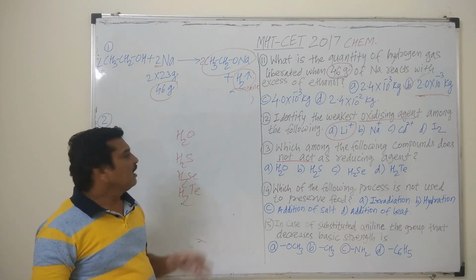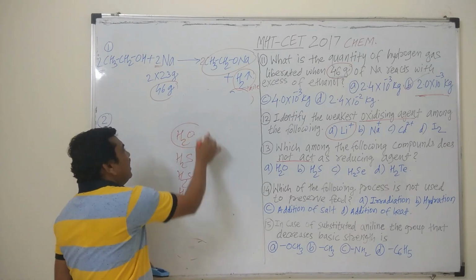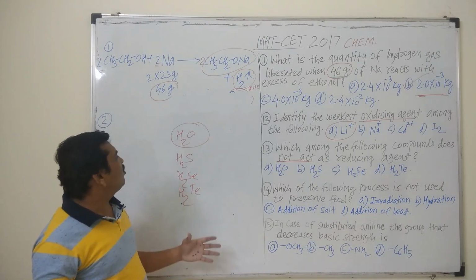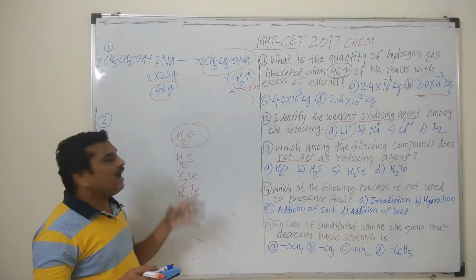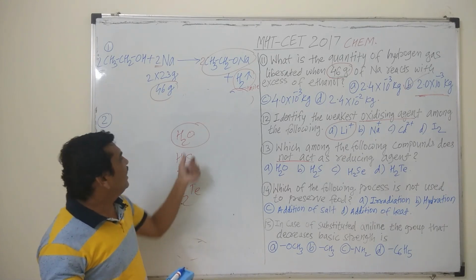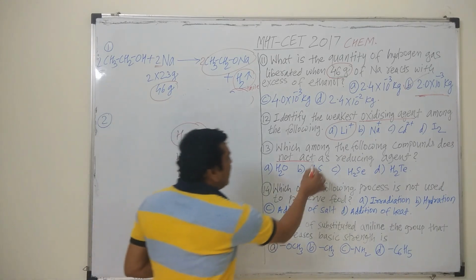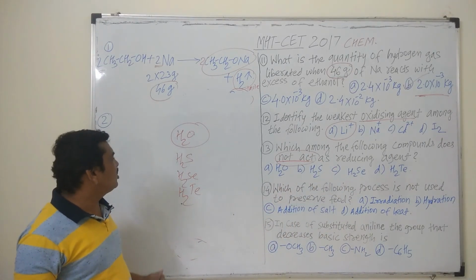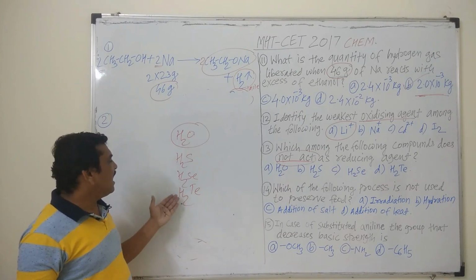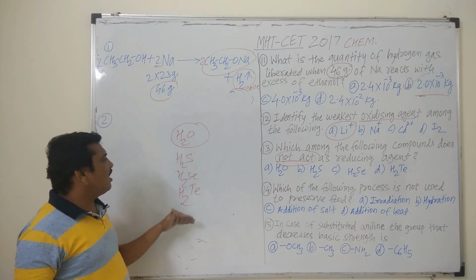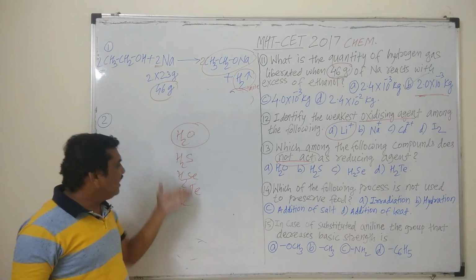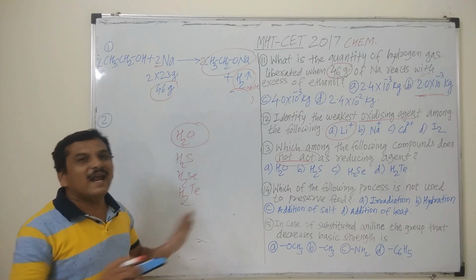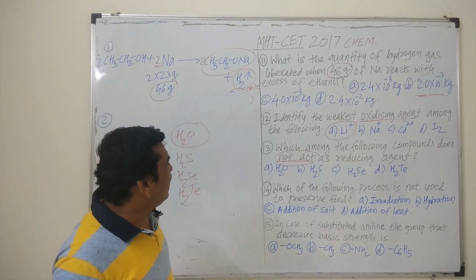attraction among them, and these molecules are held together by which type of forces? These are hydrogen bonds. Strong hydrogen bonds are present among these molecules, and it is not easy to break, and hence H2O cannot act as a reducing agent because the bond dissociation energy is maximum in case of H2O as compared to H2S, H2Se and H2Te, because the size of these atoms increases and electronegativity decreases from top to bottom, hence H2O cannot act as a reducing agent.